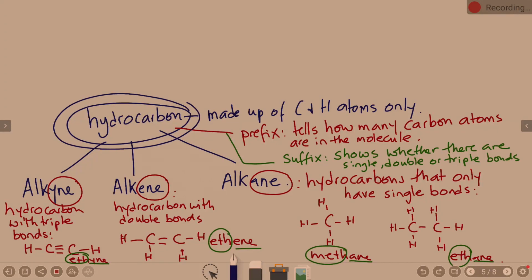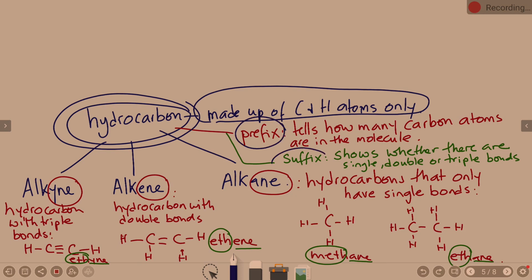The topic or the main class that we're looking at right now is the hydrocarbon. So we said that the hydrocarbon is made up of carbon and hydrogen atoms only. Now the way that we name hydrocarbons is with a prefix and a suffix. The prefix is the beginning of the name, the suffix is the ending.